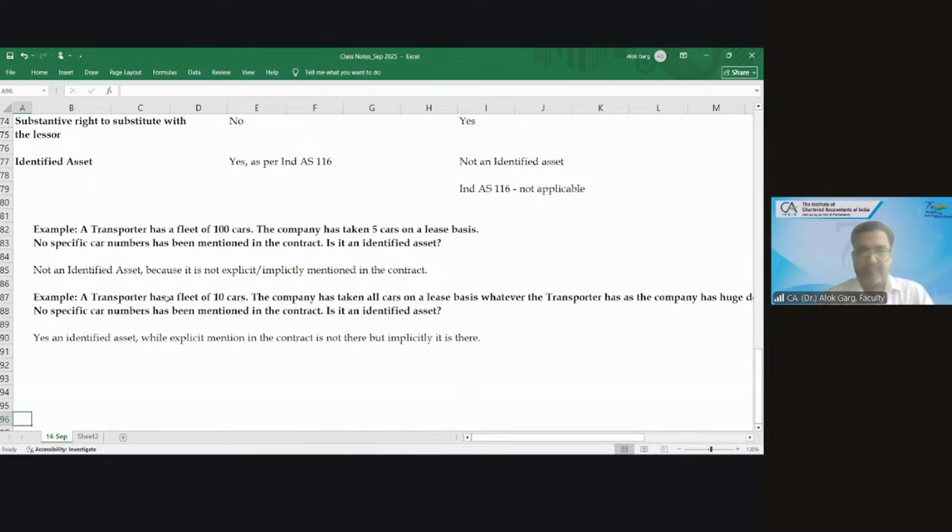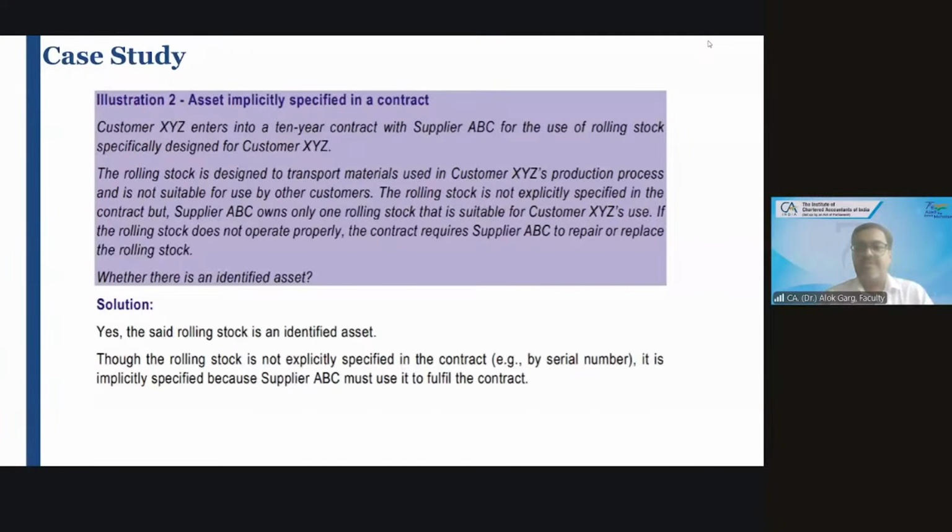Okay. Now let's discuss this example from the ICAI study material. Customer XYZ. What is meant by customer XYZ? Lessee. Let's see. Lessee enters into a 10-year contract with supplier ABC. What is meant by supplier? Lessor. Yes, sir.